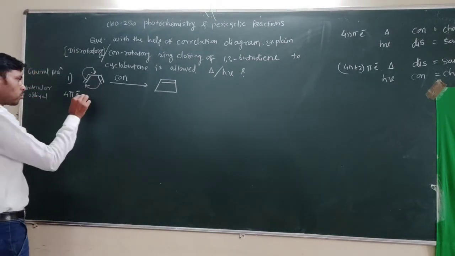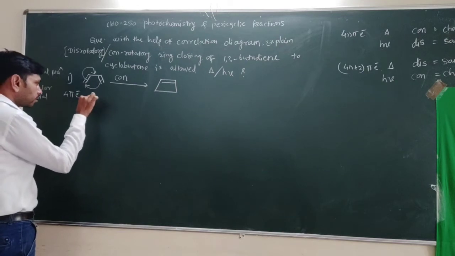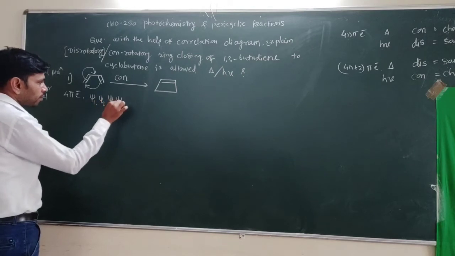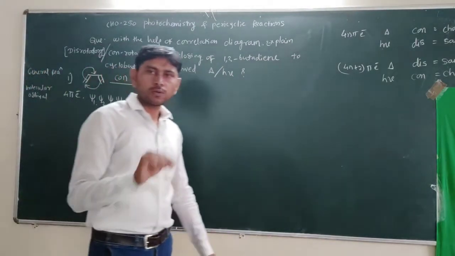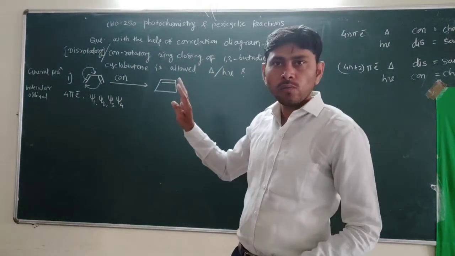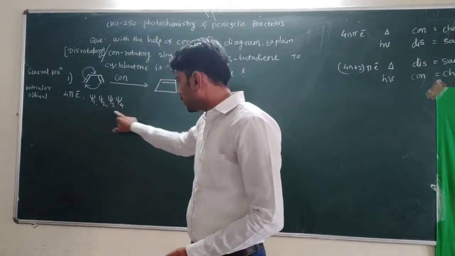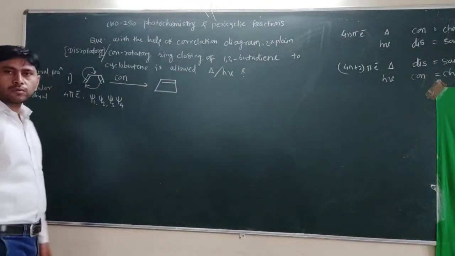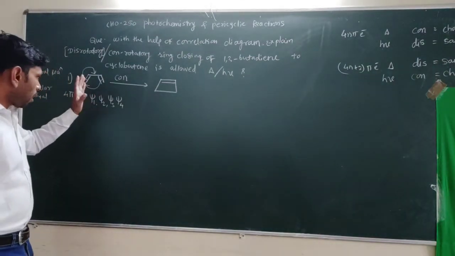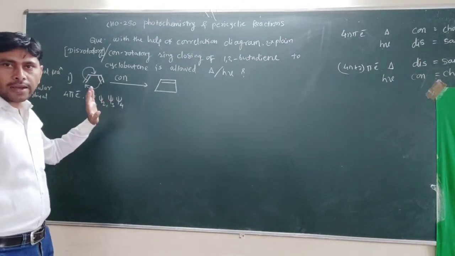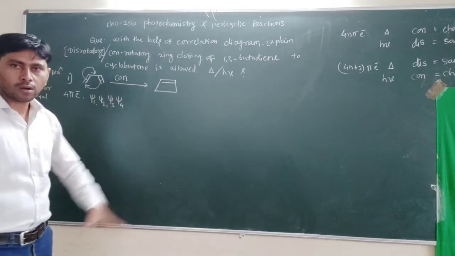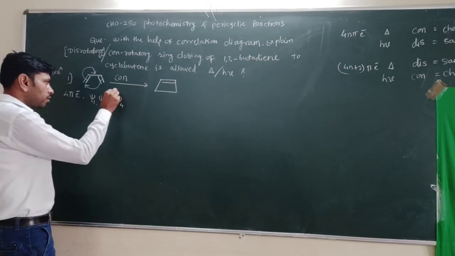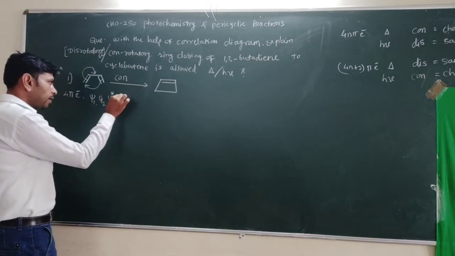Which are the 4 molecular orbitals? We write psi 1, psi 2, psi 3, and psi 4. So there are a total of 4 molecular orbitals involved. According to Woodward and Hoffmann, half of the orbitals are bonding molecular orbitals and the other half are anti-bonding orbitals. So out of these, 2 are bonding and the other 2 are anti-bonding, indicated by an asterisk.